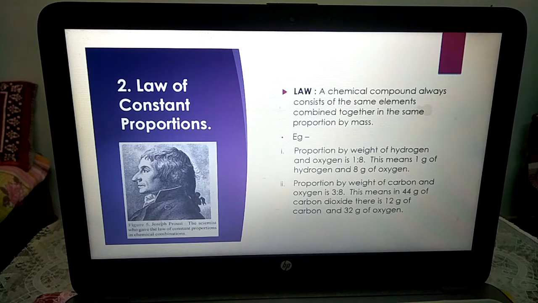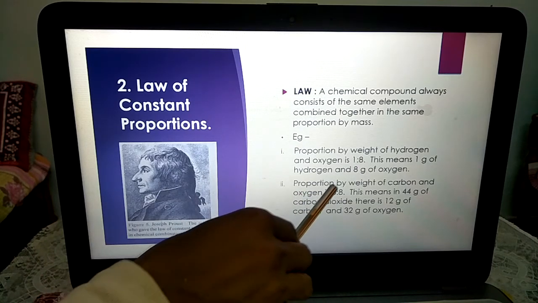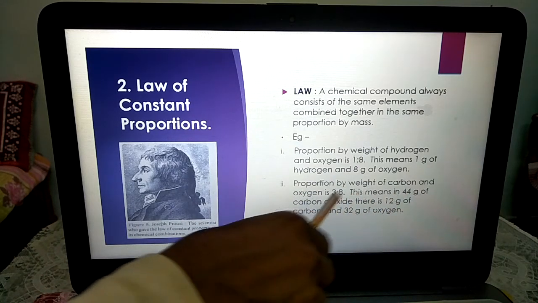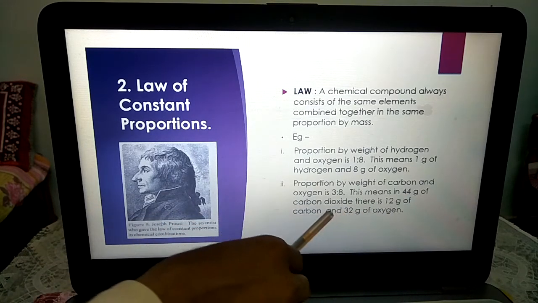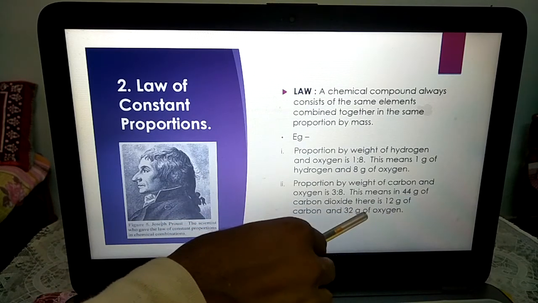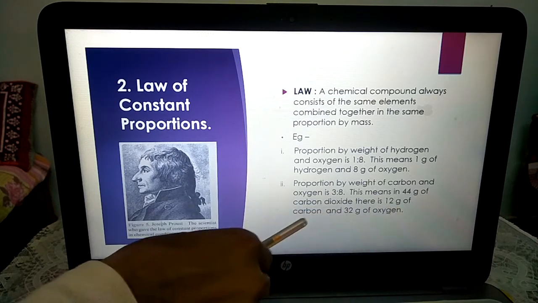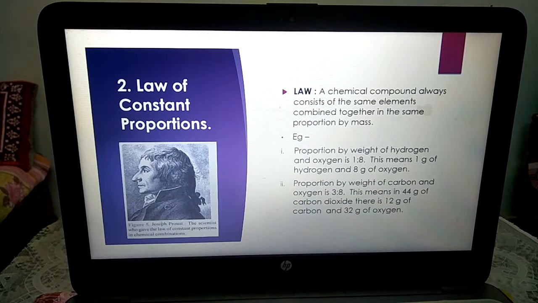Okay. Now similarly we can see that the proportion by weight of carbon and oxygen is 3:8. Carbon plus oxygen together makes CO2, which is nothing but carbon dioxide. This means if 44 gram of carbon dioxide is there, in that there is 12 gram of carbon and 32 gram of oxygen. It is in the ratio of 3:8.